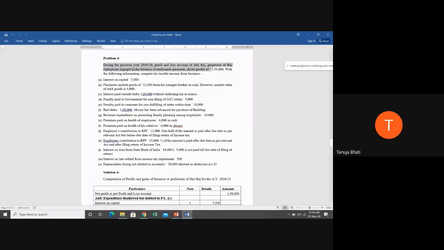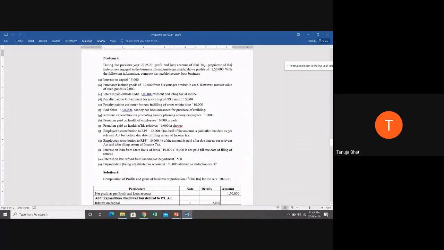During the previous year 2019-20, the profit and loss account of Sri Raj, proprietor of Raj Enterprises, engaged in the business of ready-made garments, shows a profit of 1,50,000 with the following information. Considering this information, the profit of Sri Raj is showing 1,50,000. So compute his taxable income from business.